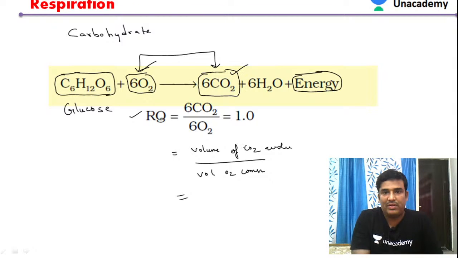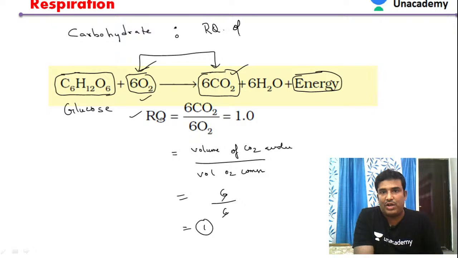How many molecules of CO2 are evolved? 6 molecules of CO2 by volume of O2 consumed, also 6. So 6 by 6 is equal to 1. So finally, the respiratory quotient of glucose or carbohydrates is always 1.